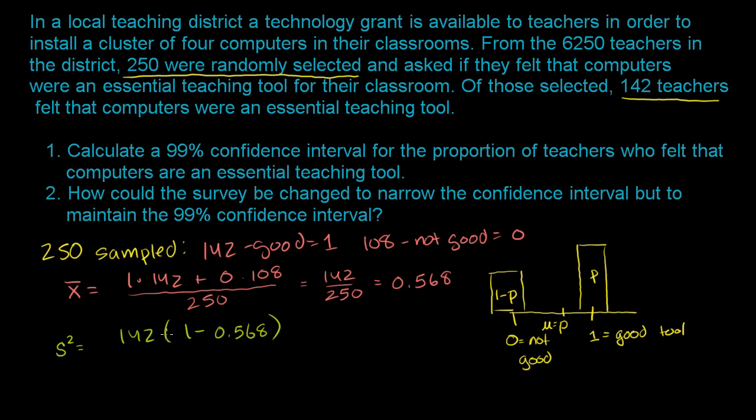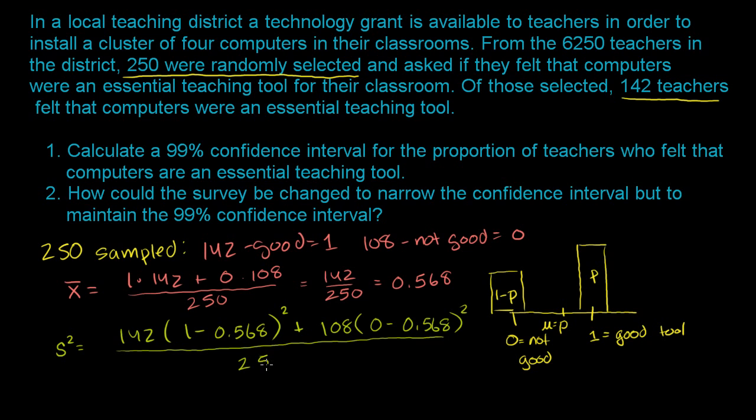So we're this far from the sample mean 142 times, and we're going to square those distances, plus the other 108 times we got a 0, so we were 0 minus 0.568 away from the sample mean. And then we are going to divide that by the total number of samples minus 1. That minus 1 is our adjuster so that we don't underestimate.